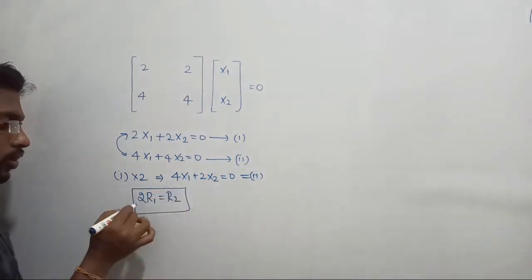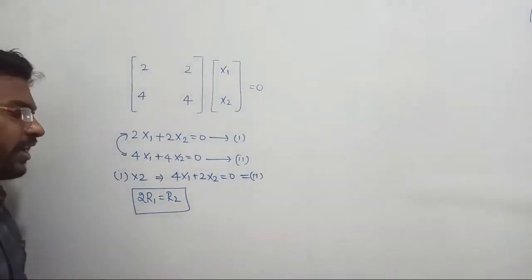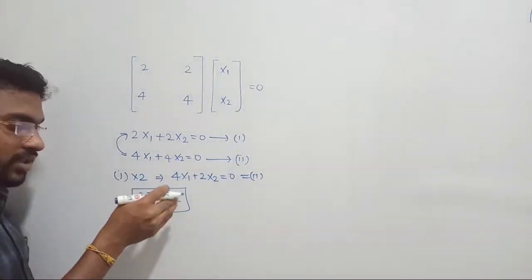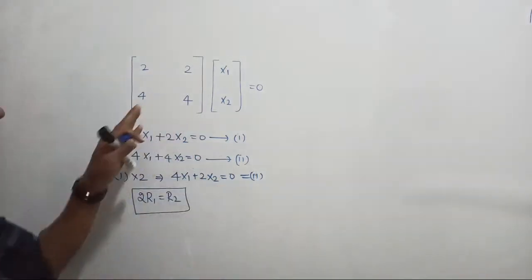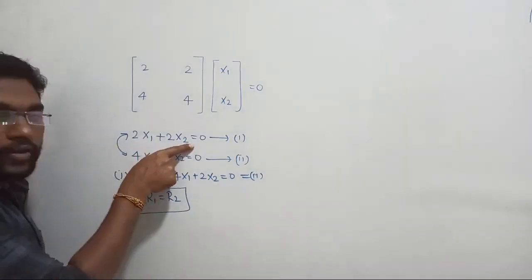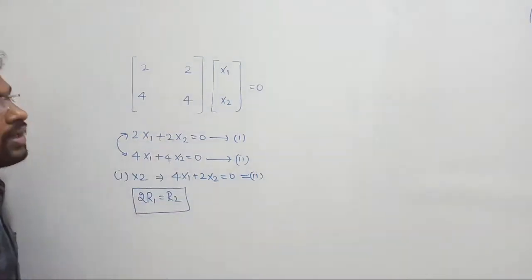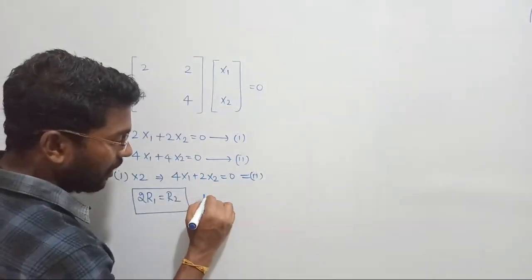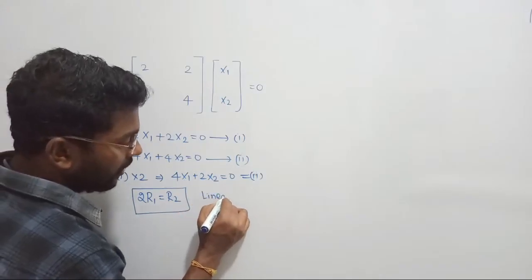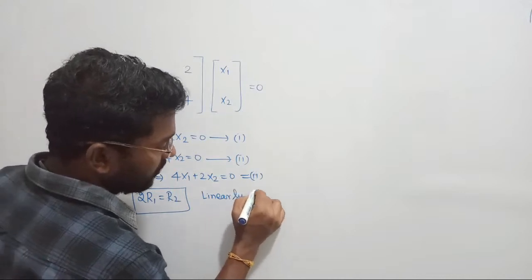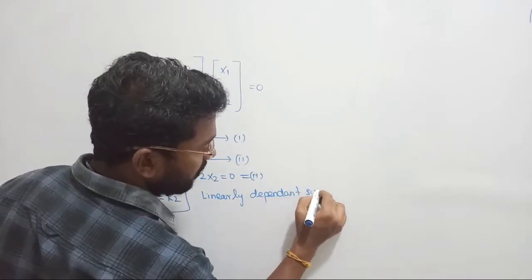So if a row or column is being expressed with the scaling factor of another row, or one set of vector equation is being expressed with the scaling factor of another set of vector equation, then that is called a linearly dependent system. That system is called a linearly dependent system, right? I hope things are clear to you all.